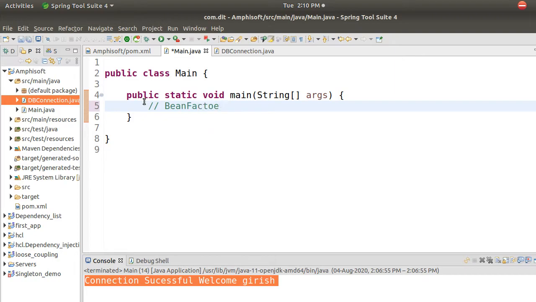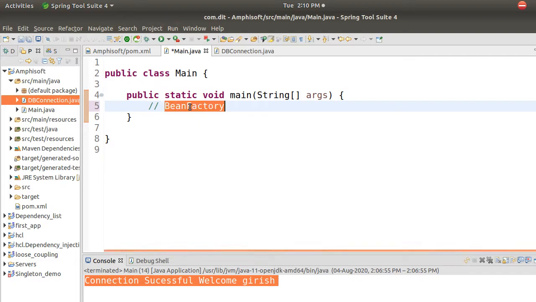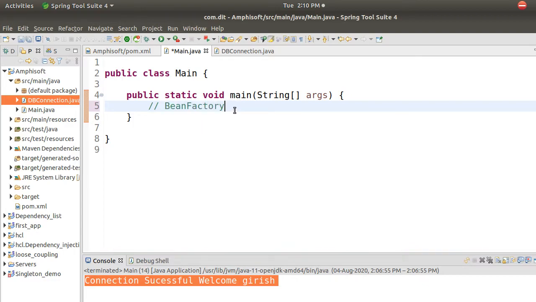So what is this bean factory? Bean factory is the interface, the supermost interface available with us. So what does bean factory have? If you check, bean factory has two interfaces which are children of it. Okay, so one is XML bean factory.